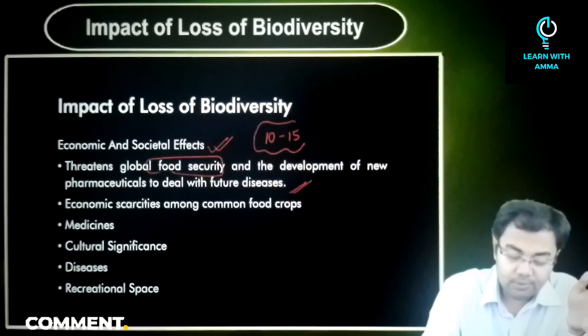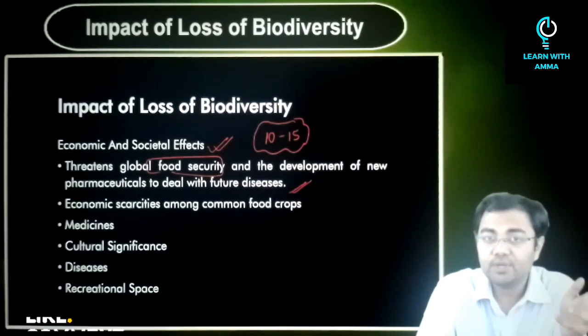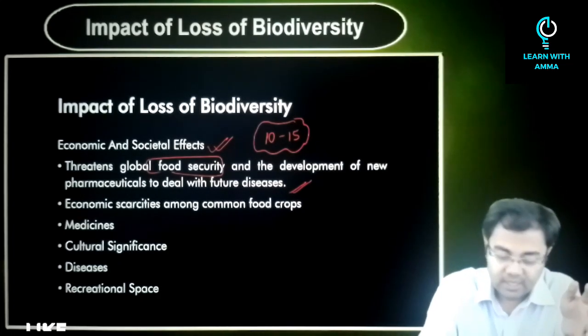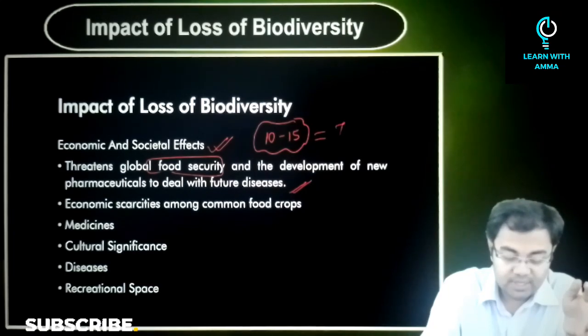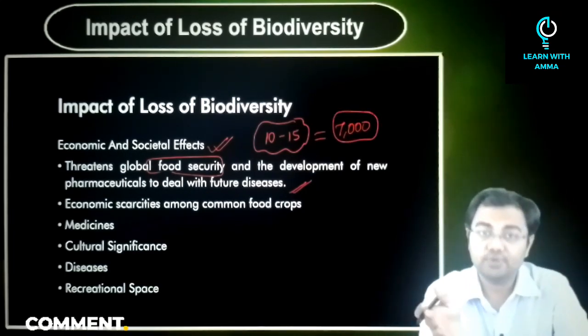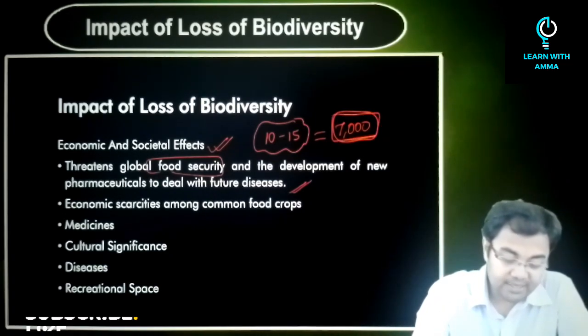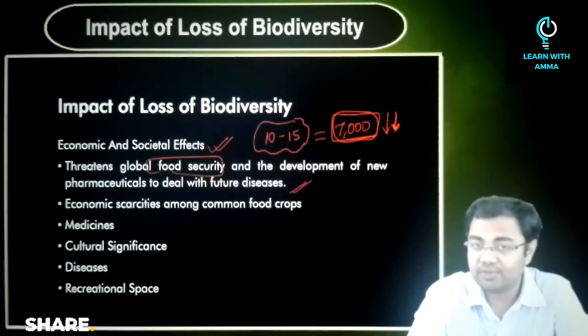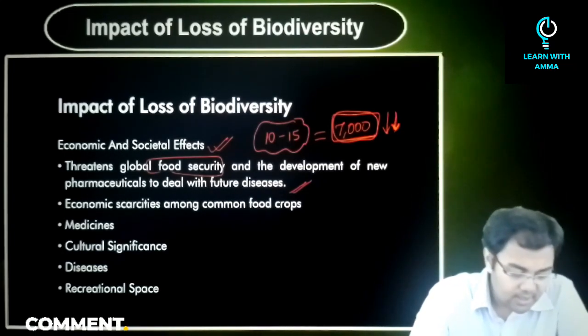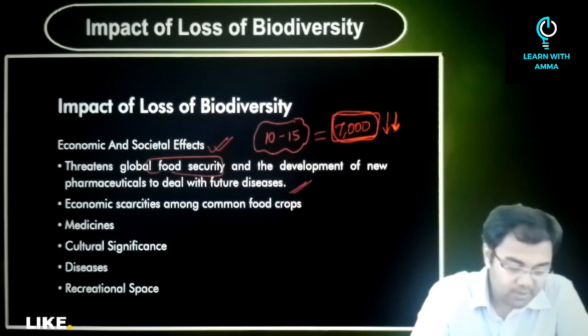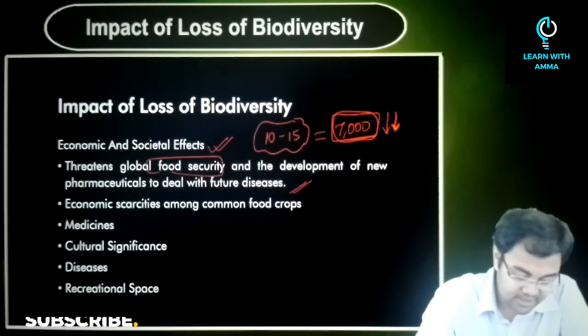But ultimately, if you look at all the plant sources that we have, which are sources of our food, then it's more than 7,000 such species which are a source of food for us. So ultimately, we are looking at this number, and this number will drastically start to decrease, and many of the food sources that we have today will start to vanish. So this is something that will happen with the loss of biodiversity.